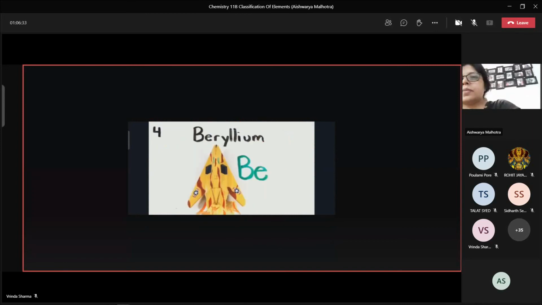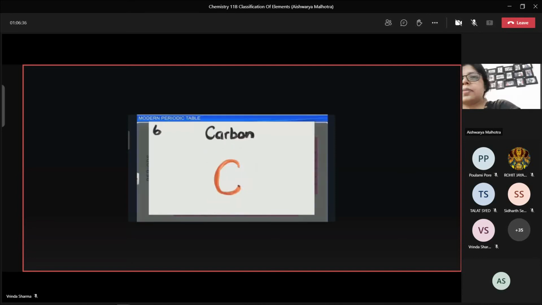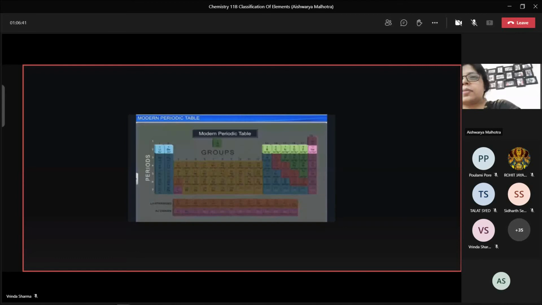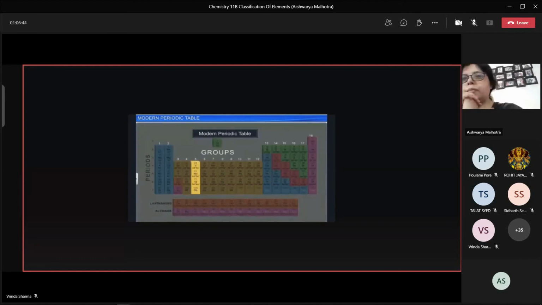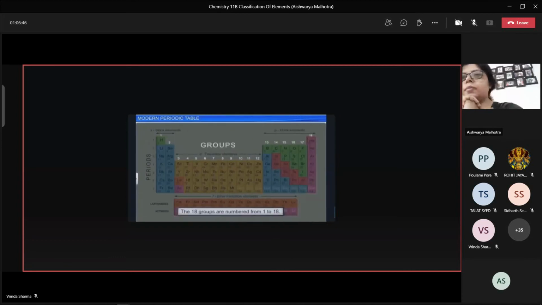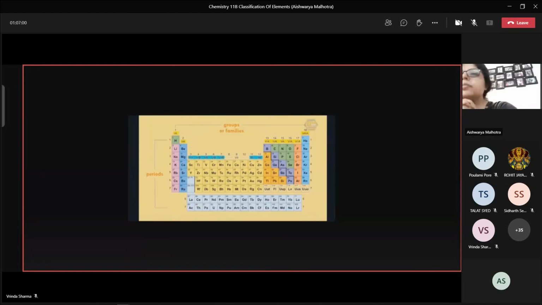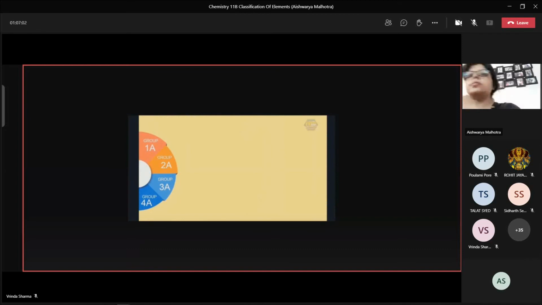The modern periodic table further comprises of groups and periods. Periods or series are the 7 rows arranged horizontally in the periodic table, and groups or families are the 18 columns arranged vertically in the periodic table. These are numbered from 1 to 18 and are categorized as Group A, representative elements, and Group B, transition elements. Let's take a look at all the elements arrayed in the Group A. Group 1A consists of alkali metals, which are very reactive and also electropositive in nature.